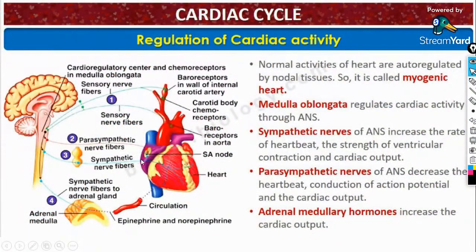Regulation of cardiac activity. So let's continue with that. Is it fine? Okay, so next is the regulation of cardiac activity. The human heart is said to be myogenic in nature.